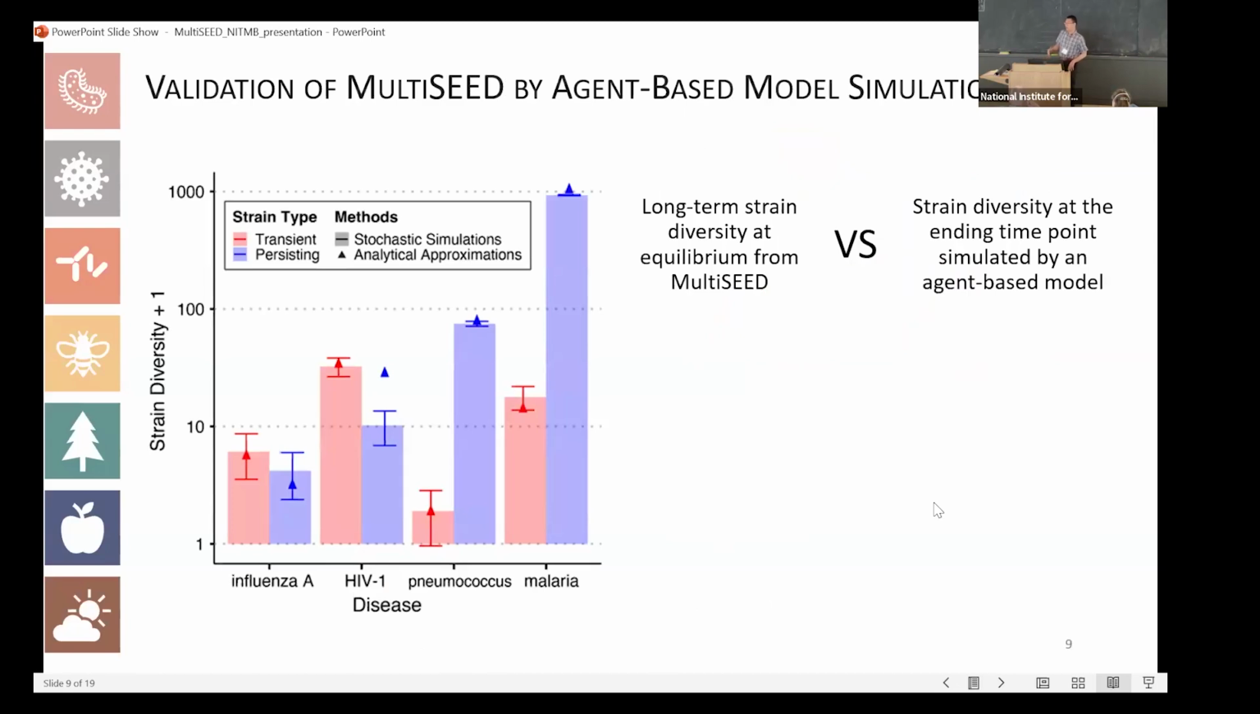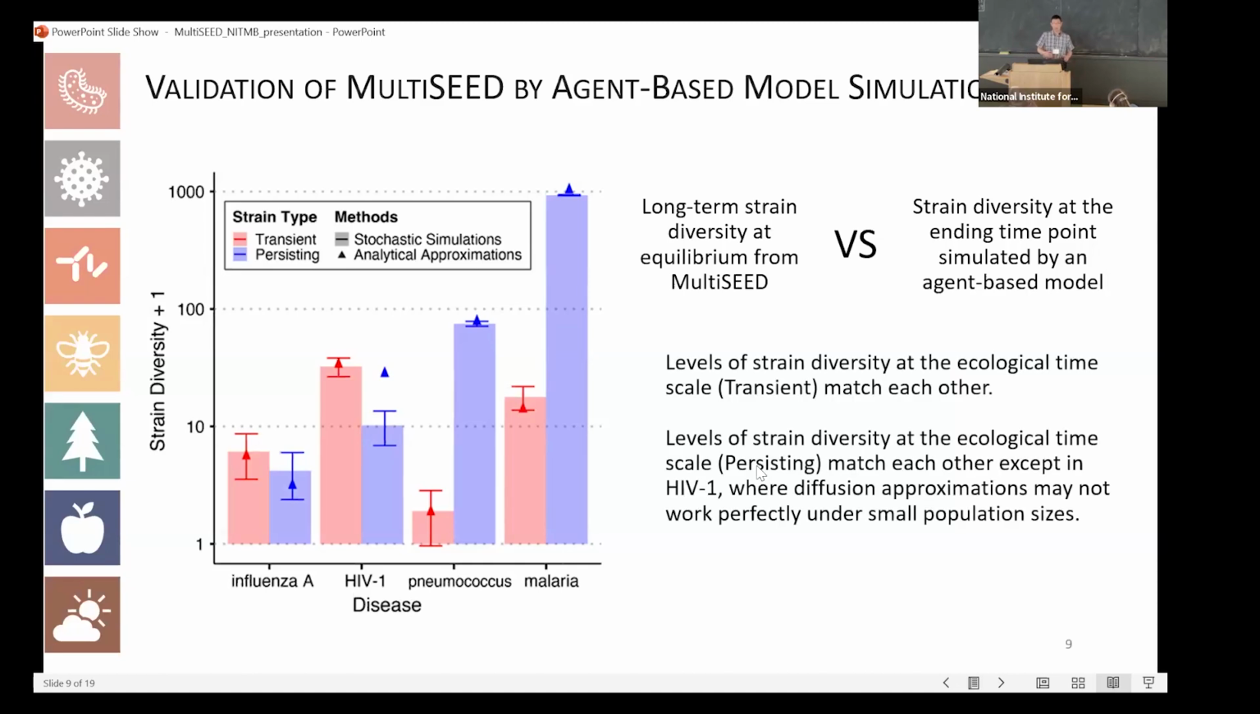Before I talk about some conclusions we get from our framework, let's first do the validation. We do this by comparing the N1 and N2 from MultiSEED to the simulation of the agent-based model. We have four specific parameter spaces for these 4 human diseases. We put them in the 2 systems and we compare the number of transient and persisting strains. If we see the red color, the transient strains from these 2 systems are roughly matching each other, which is great.